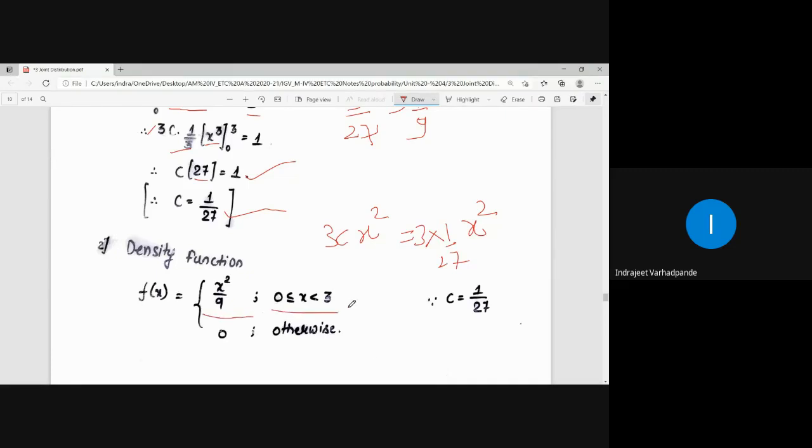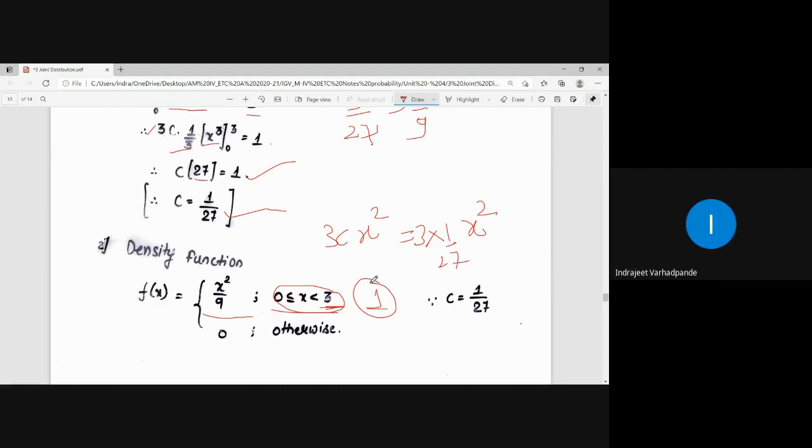What is the value for the range 0 less than or equal to x less than 3? Now we will check whether this exists or not. The value at 0 is 0 upon 9, which is 0. And for the highest value, if I take 3, what is the square of 3? 9. 9 by 9 is 1. That means for any value I take in this entire range, what will the probability be? Highest 1. Will it exceed 1?